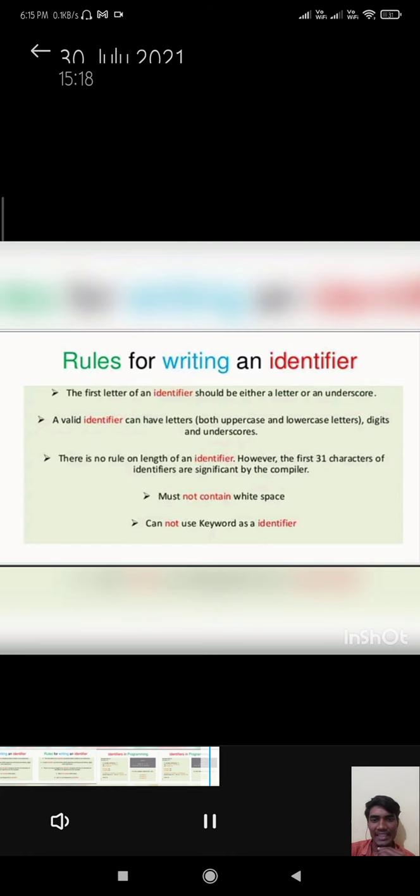Rules for writing an identifier. The first letter of an identifier should be either a letter or an underscore. A valid identifier can have letters, both uppercase and lowercase, digits, and underscores. There is no rule on the length of an identifier. However, the first 31 characters of the identifier are significant to the compiler. It must not contain white space. Keywords cannot be used as an identifier. So these are the rules for writing an identifier in C language.